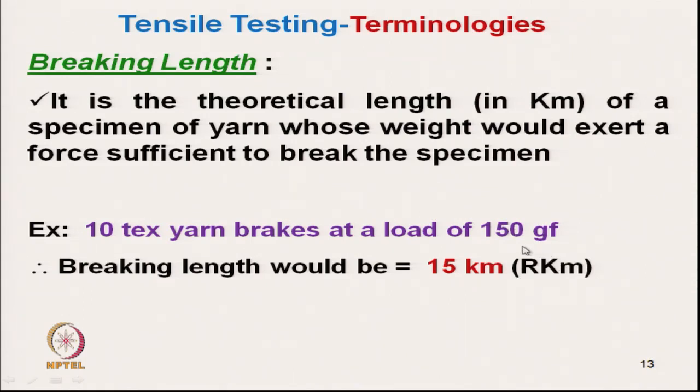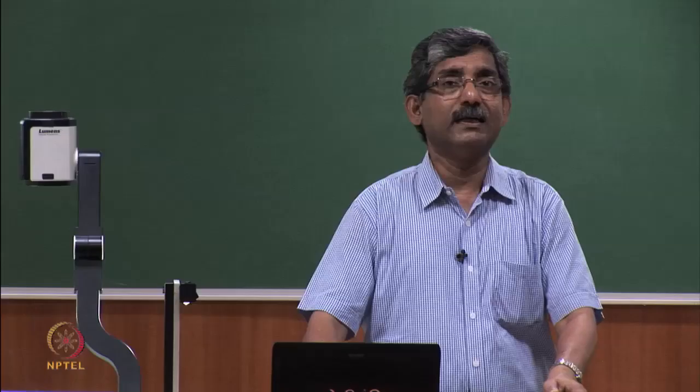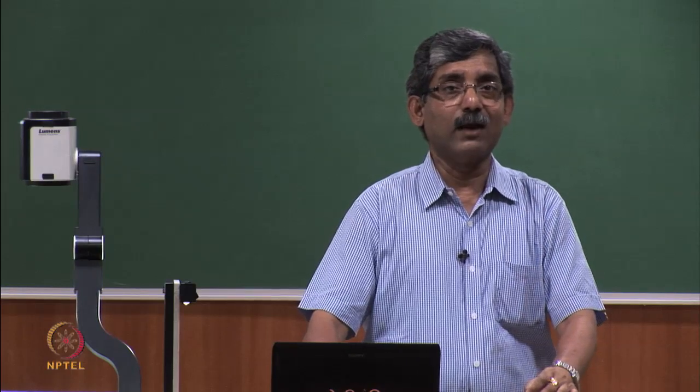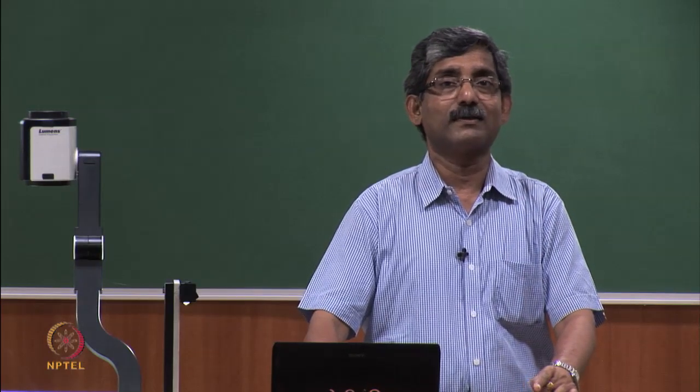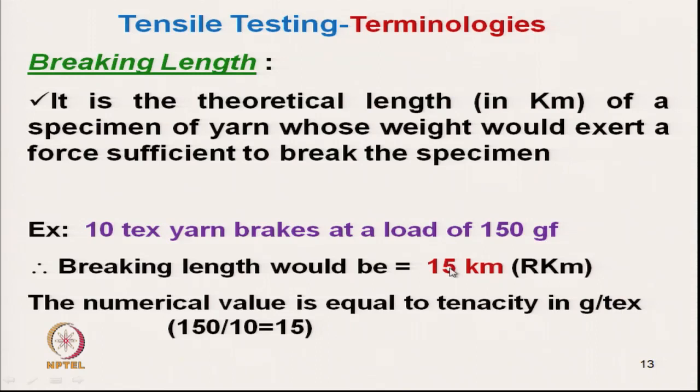So that is why it is called RKM. R came from breaking, and km is kilometer. RKM is the term we normally use, and numerically the value is exactly the same as gram force per Tex. This is the 150 gram force, we divide it by Tex, so 150 by 10 is 15.